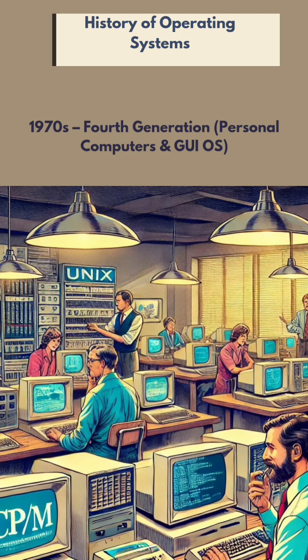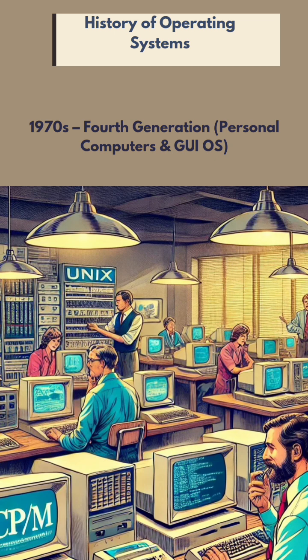So, coming to the next generation of computers, that is from the 1970s. In the 1970s, the operating systems were designed for personal computers. Those are nothing but the microcomputers, which we are all using nowadays, like our laptops and computers. These all come under microcomputers, where it was developed by Unix. And this operating system became popular among academics and the business environment.